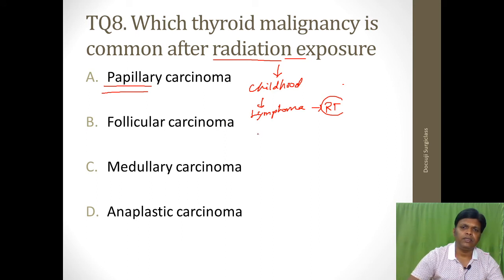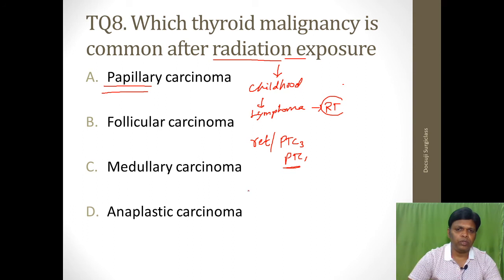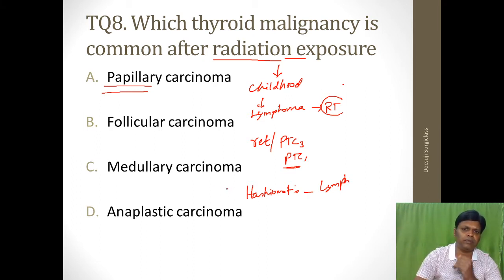And what are the other etiologies? Genetic. Oncogenes, that is the RET/PTC3 gene and RET/PTC1 gene, are responsible for carcinoma of the thyroid. And Hashimoto's thyroiditis, which gives more chances to get lymphoma. Okay, so these are some important causes in the history for carcinoma of the thyroid.